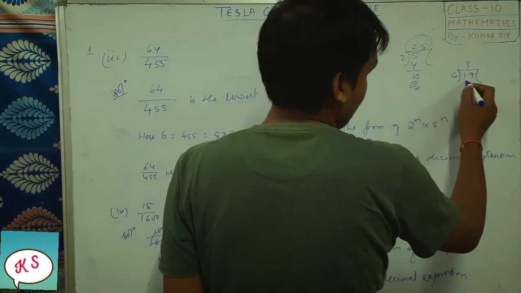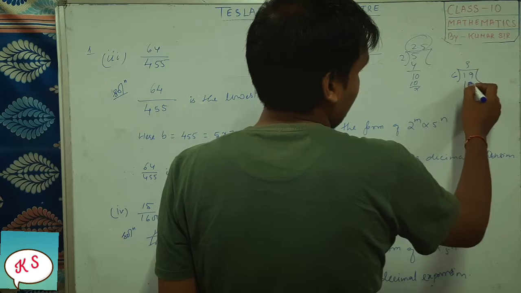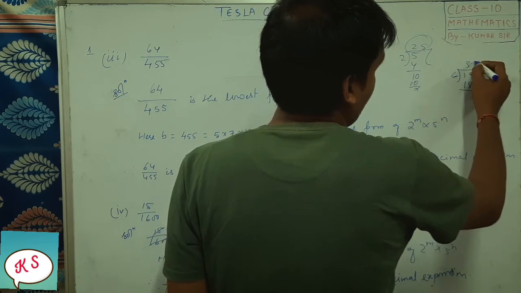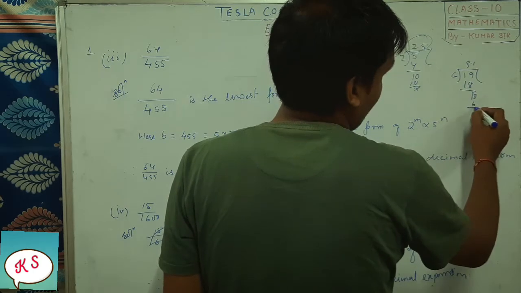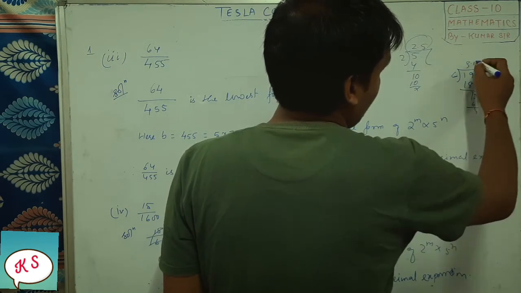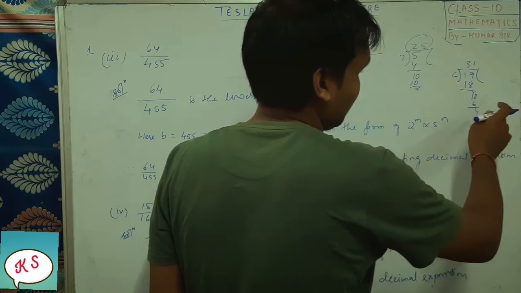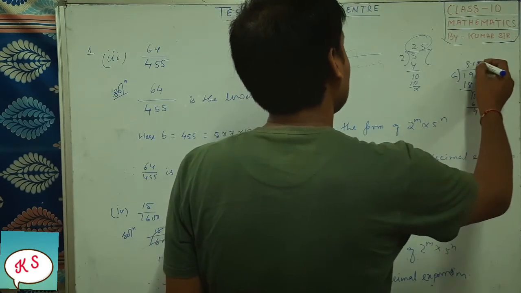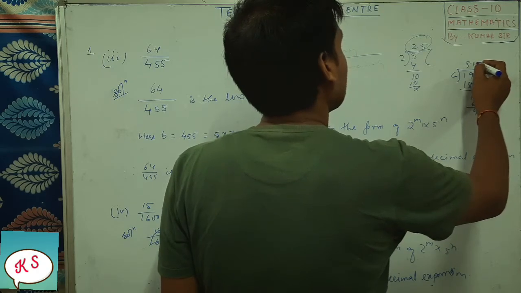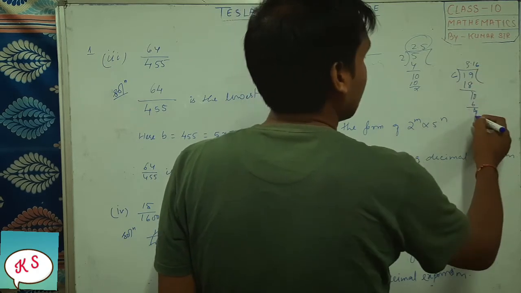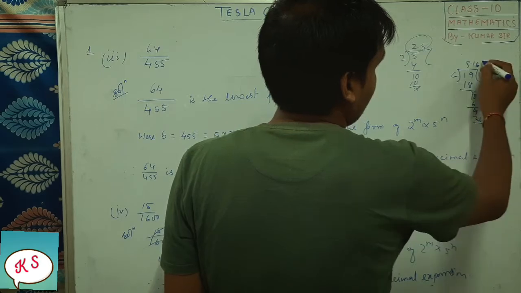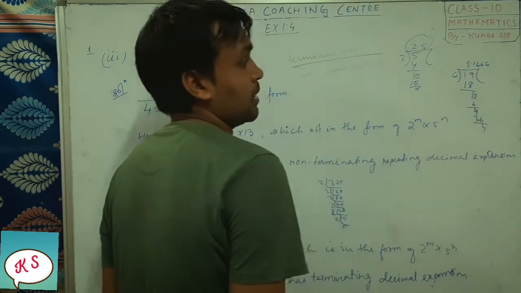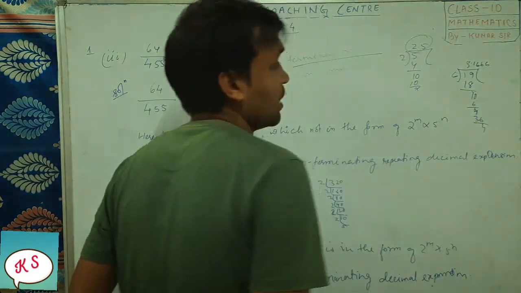So 3 times 6 is 18, then 1.0, so how many times will it go? One time. So 40, again it will go how many times? 6 sixes are 36, again 4 times 6 is 36, like this. It will go on like this, it will never get cancelled. So this is called non-terminating decimals.